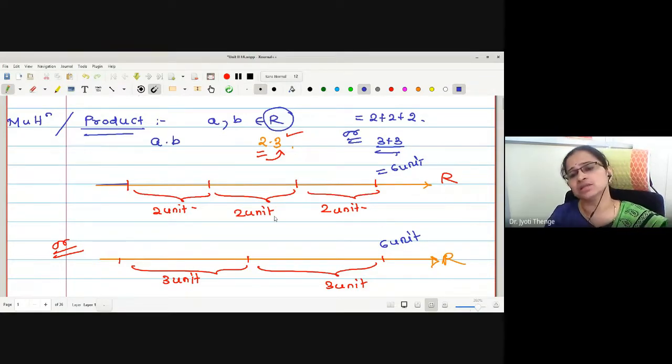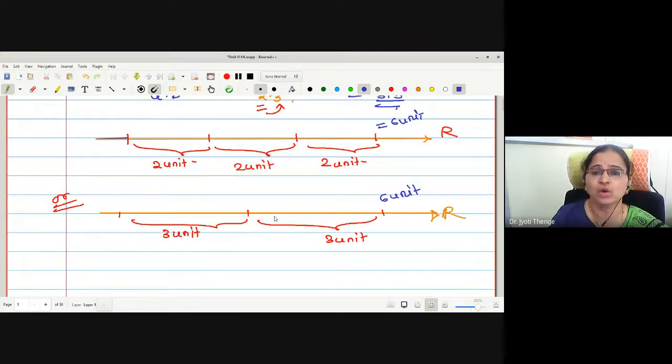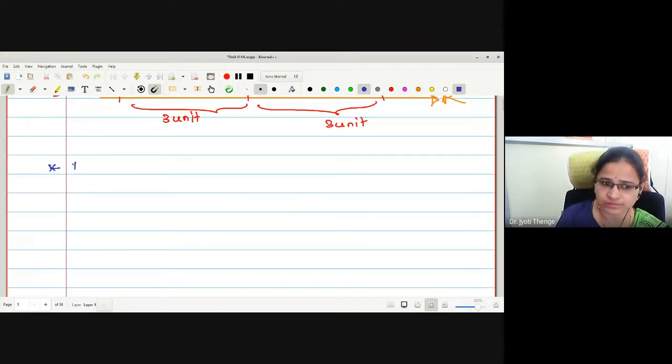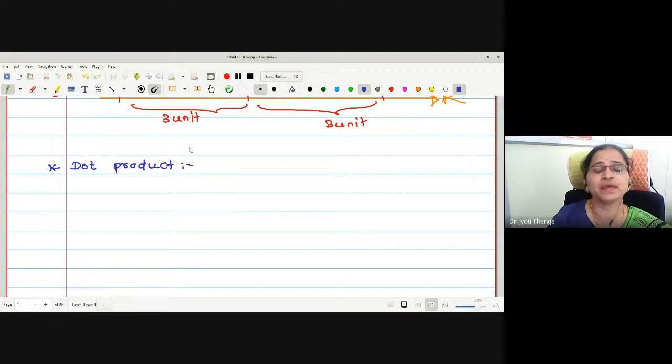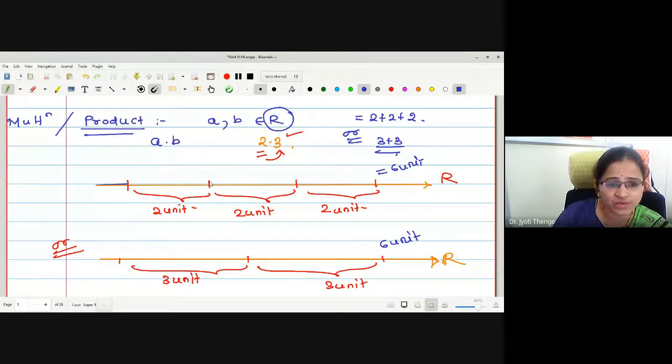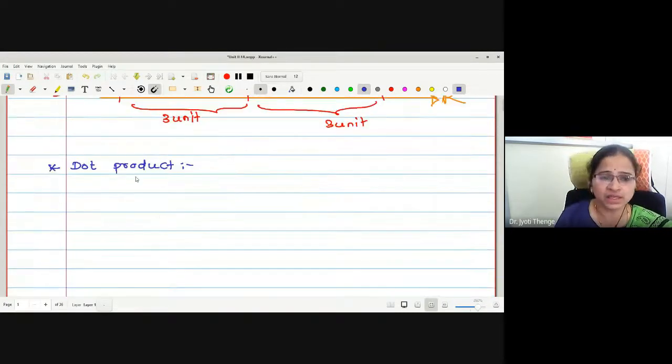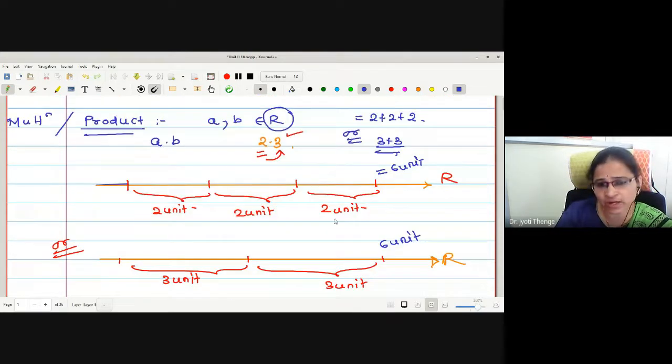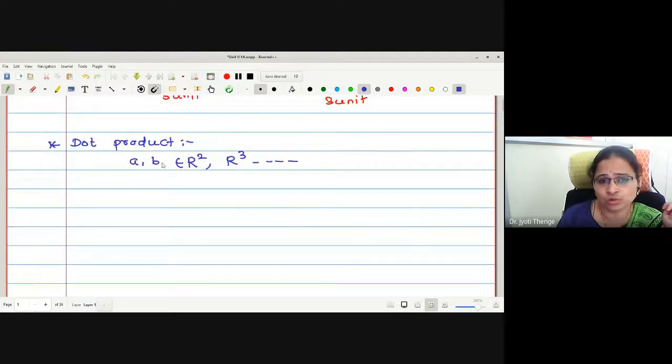Later the concept was generalized to the dot product. Why was the need for generalization there? Because the simple product cannot be applicable for vectors. Whenever I say vectors, we are going for 2-tuple, 3-tuple, 4-tuple vectors. If A and B are two vectors in two-dimensional space or three-dimensional space, or you can go for higher dimensions, can we use the same concept? No, we cannot use the same concept.